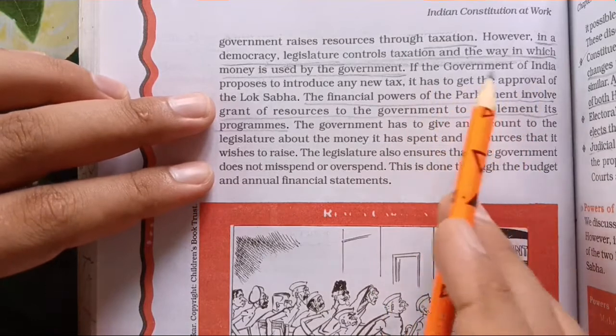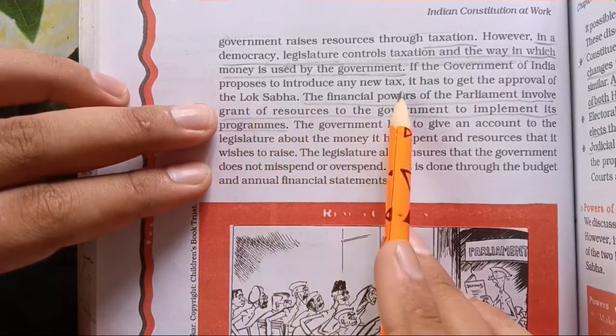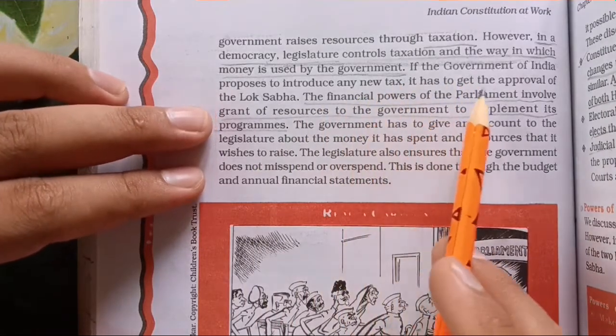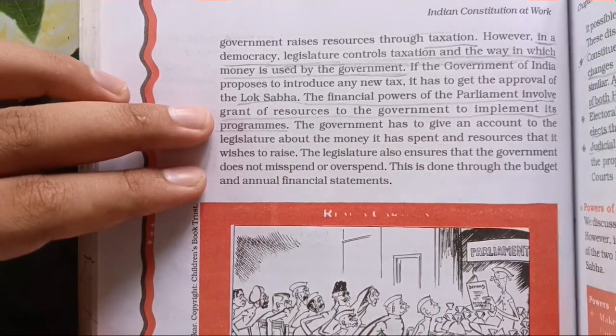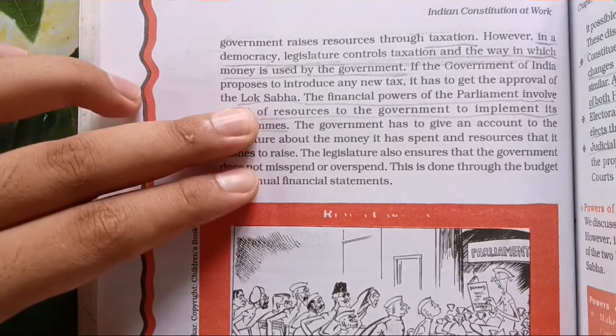If the government of India proposes to introduce any new tax, if a government decides, okay, we are going to start a new tax, it has to get approval from the Lok Sabha. It's not the monopoly of the government to start any new tax on the people of our country. If they have to introduce any new tax, it has to be approved by the Lok Sabha.